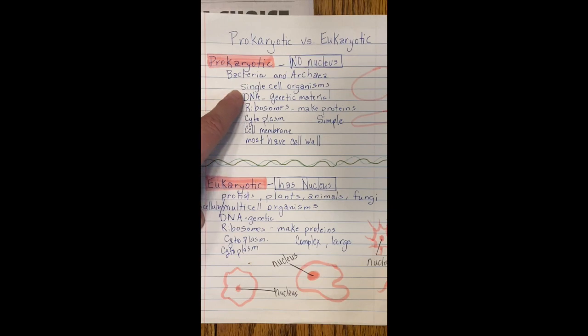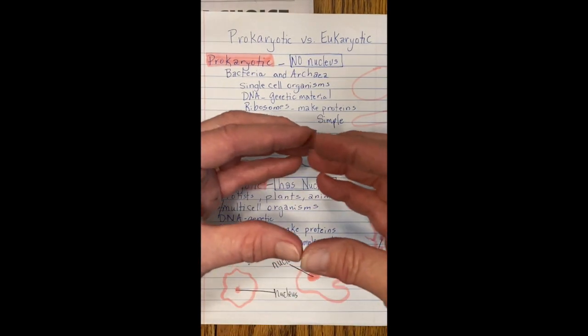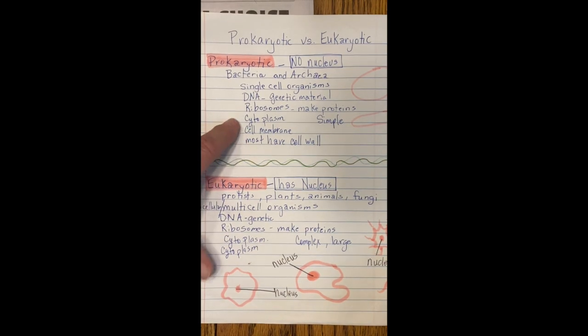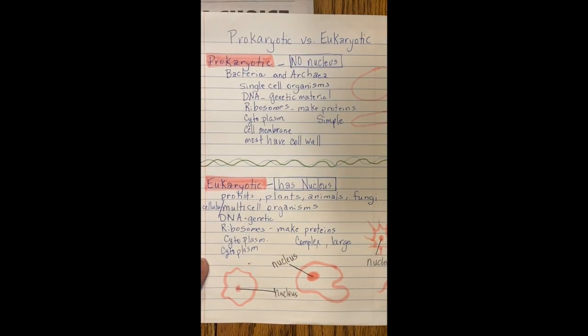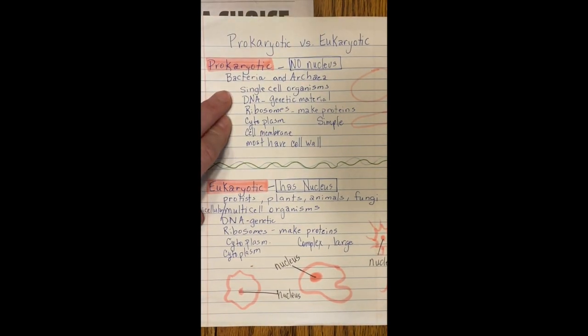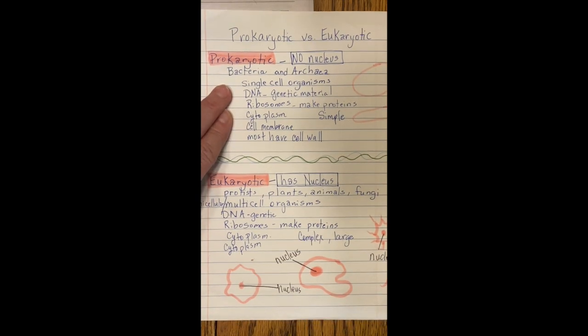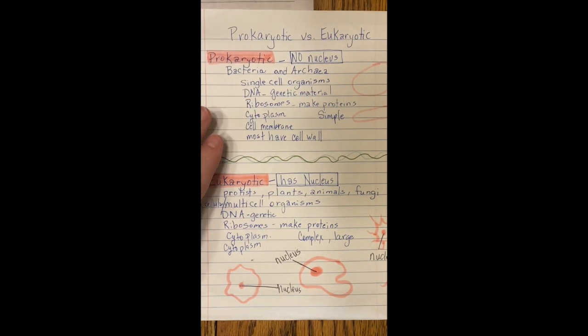Now they have the genetic code to be able to reproduce. They have ribosomes so that they can make protein. They have cytoplasm, and they absolutely have a cell membrane that keeps them all contained. But they don't have a nucleus. They're very, very tiny. We couldn't see these with the original microscopes. We had to have much bigger scanning electron microscopes before we ever saw the first viruses.